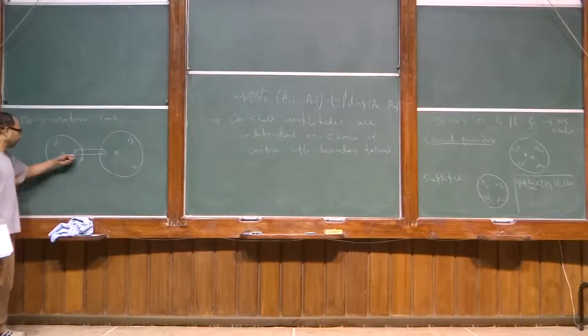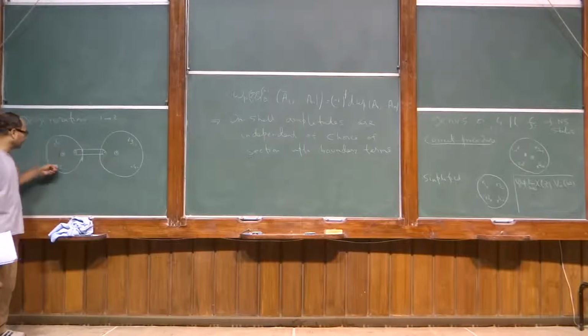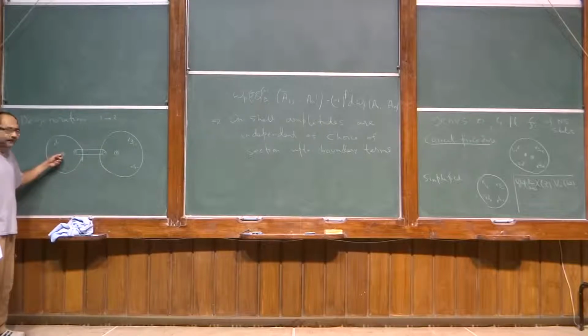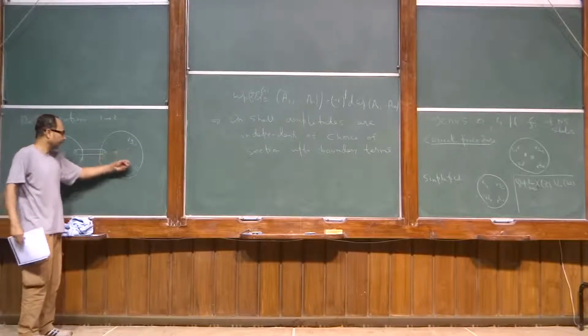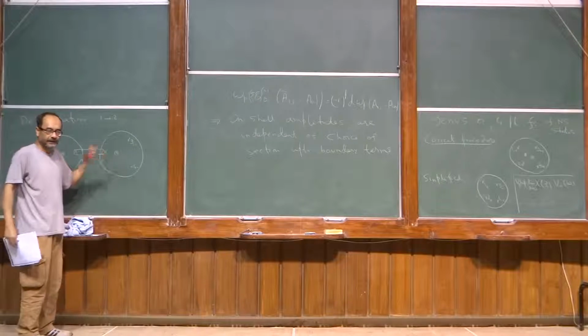Because you are gluing a 3-point vertex, this is also NS, so minus 1, minus 1, minus 1, you need 1 PCO here. And minus 1, minus 1, minus 1, you need 1 PCO here.